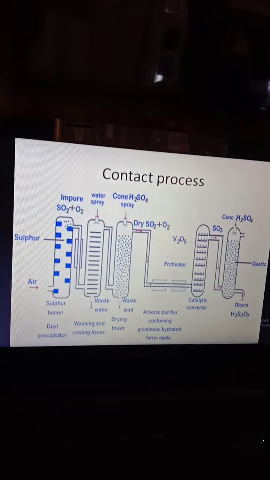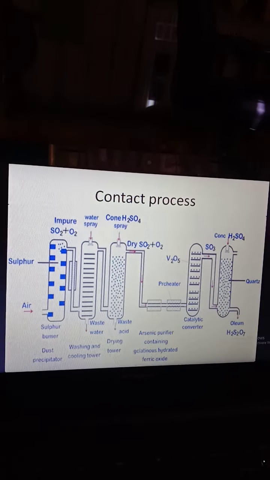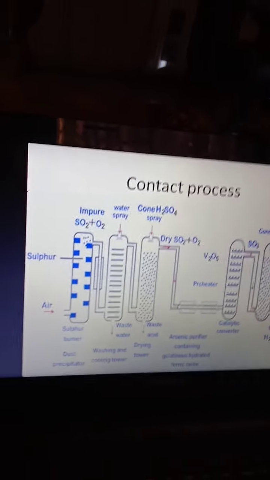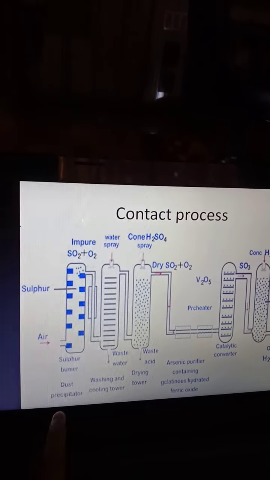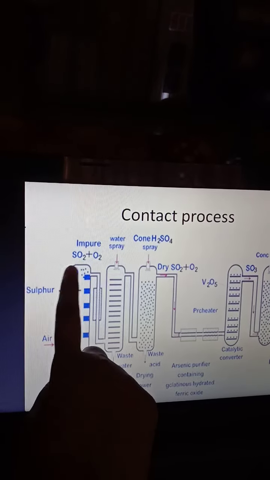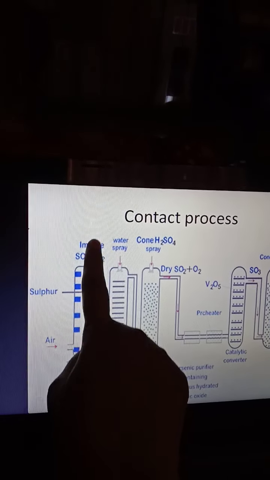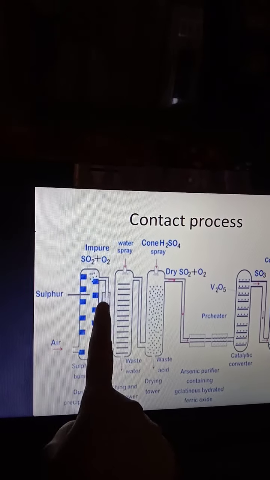Next one is the contact process. In this process, this is a chamber or reactor, the sulfur burner. Here air is passed in the presence of sulfur, then impure SO2 and O2 are formed, and this goes on in this way.